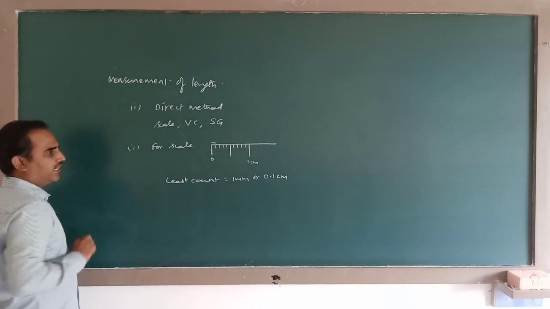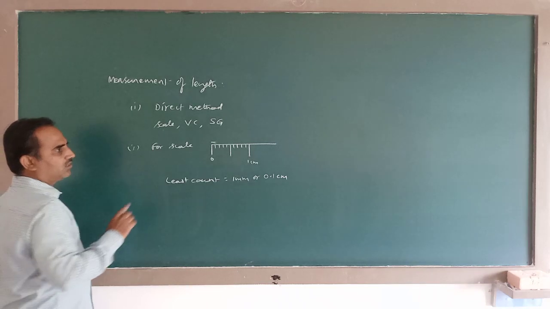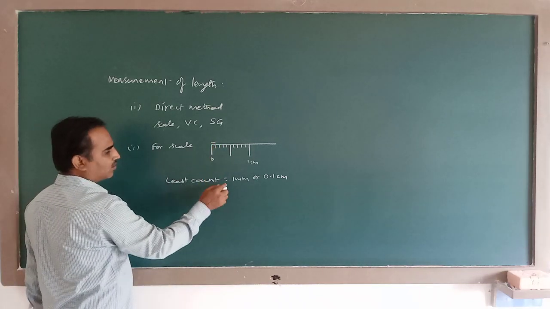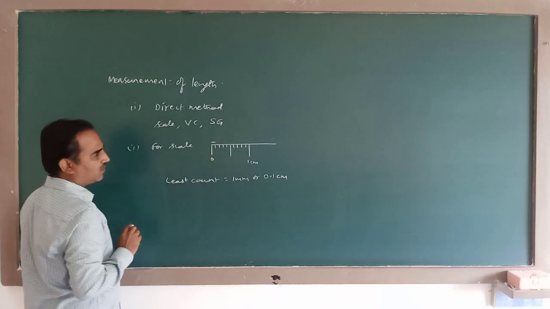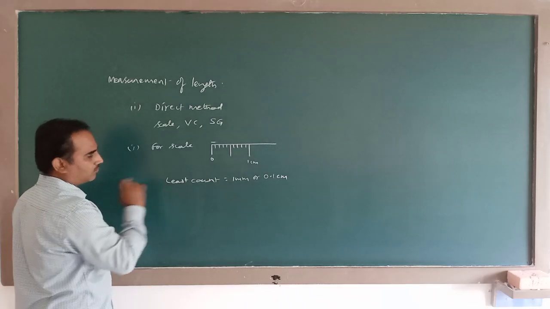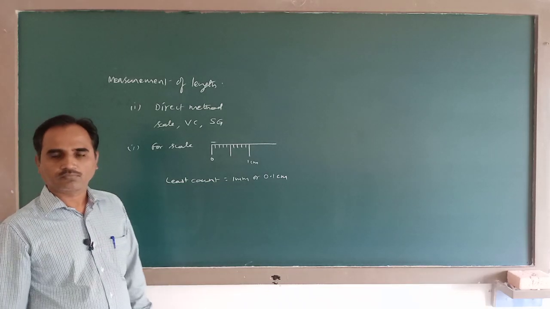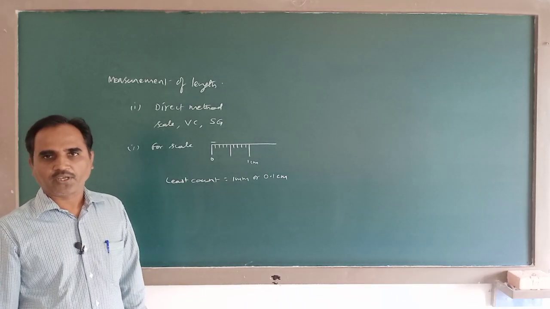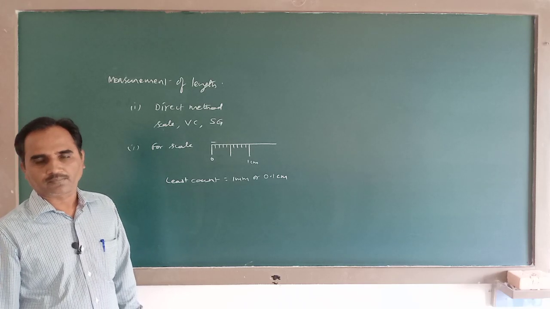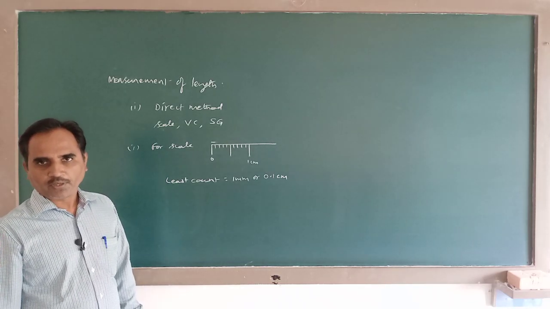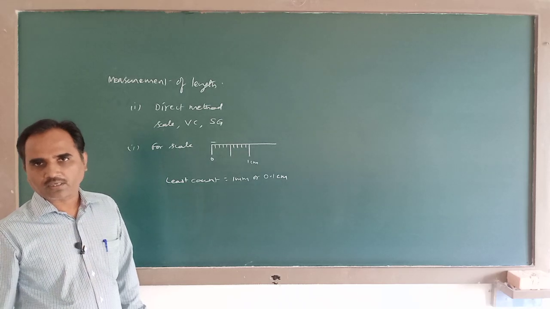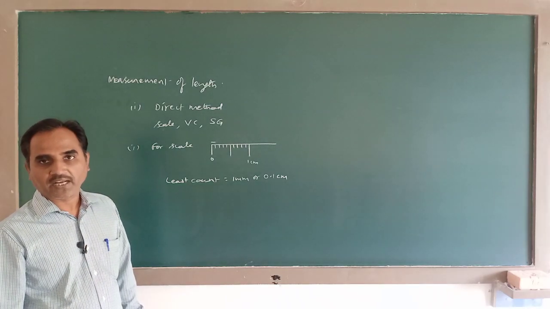That is called the least count. An ordinary scale cannot measure below 1 millimeter. If you want to measure lengths below 1 millimeter, then you can use a vernier calipers.